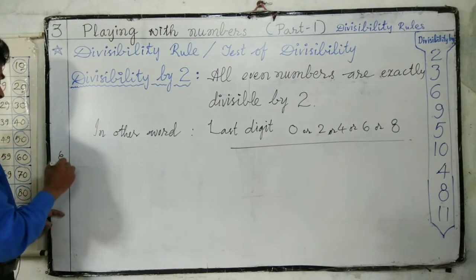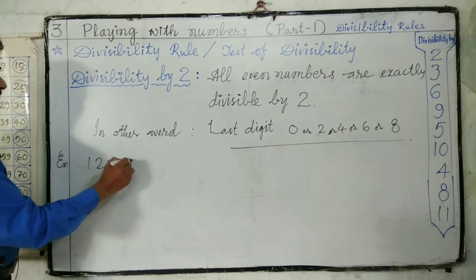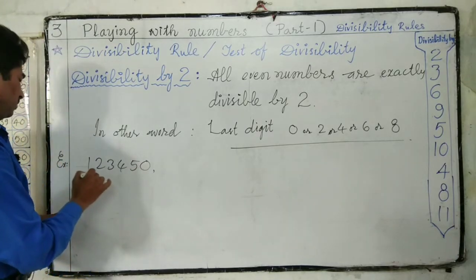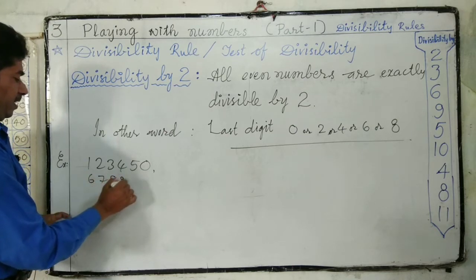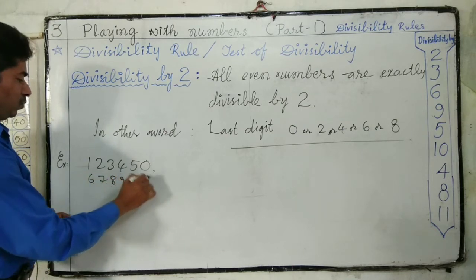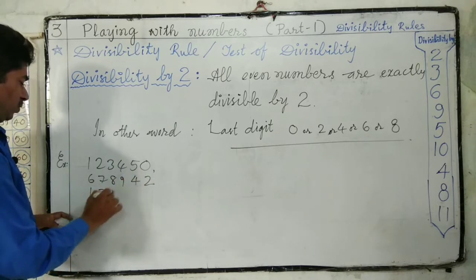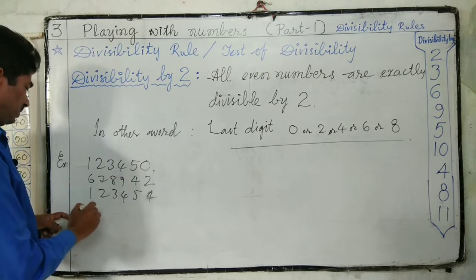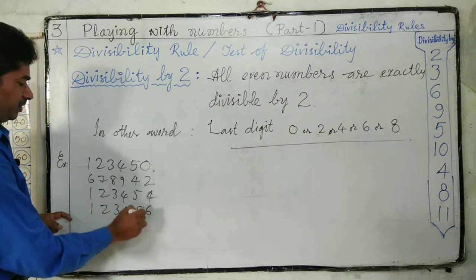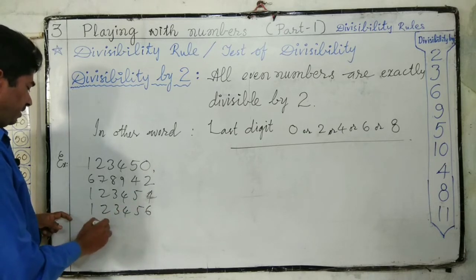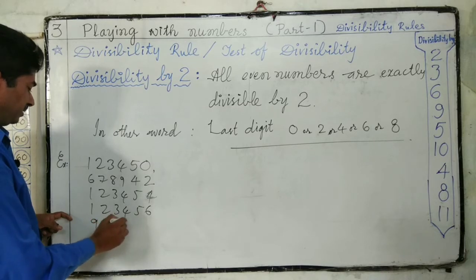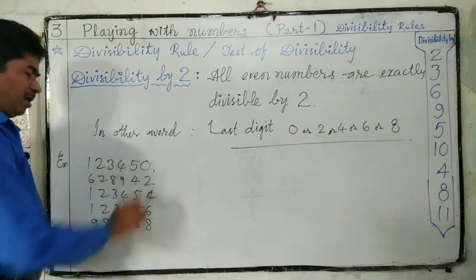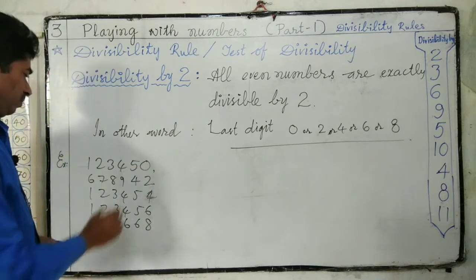Some more examples. 12,350 divisible. 6,789,42 divisible. 123,564 divisible. 123,456 divisible. 89,899,766,8 divisible. So these all numbers are exactly divisible by 2.